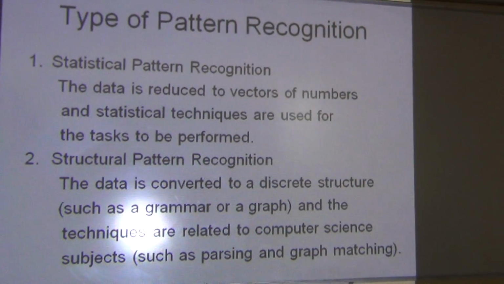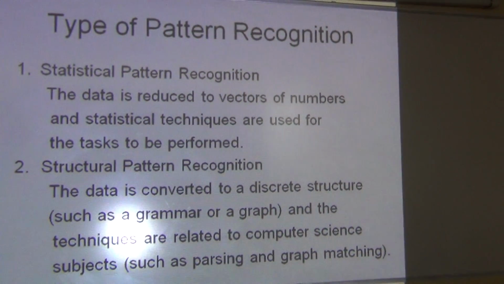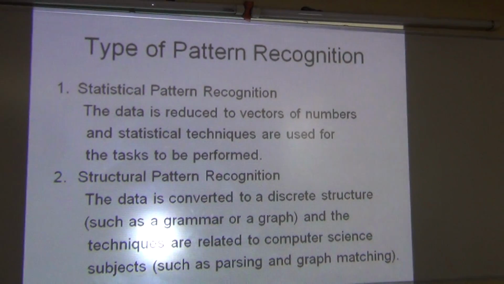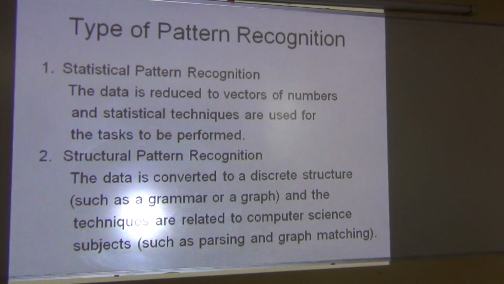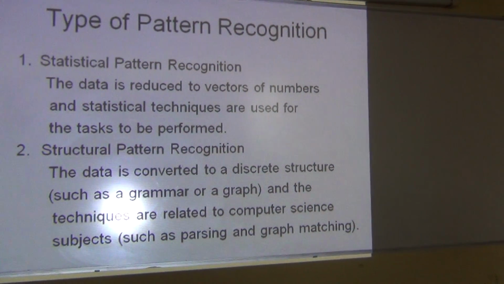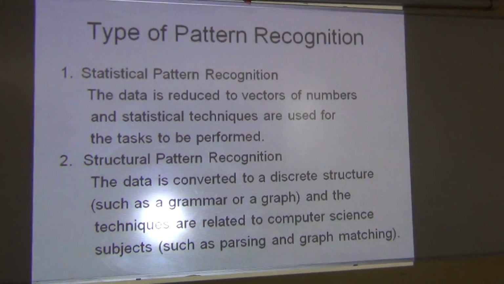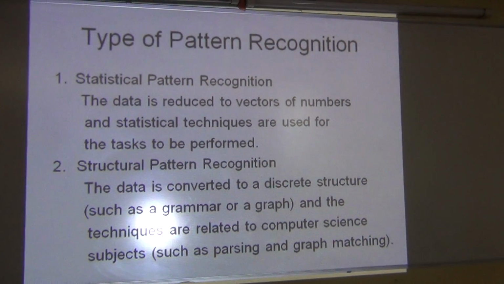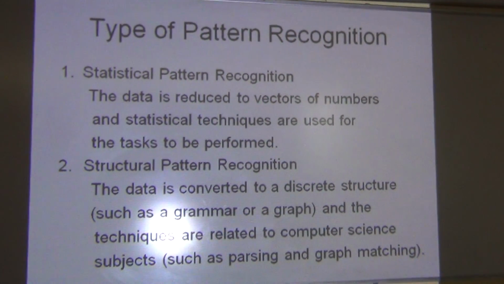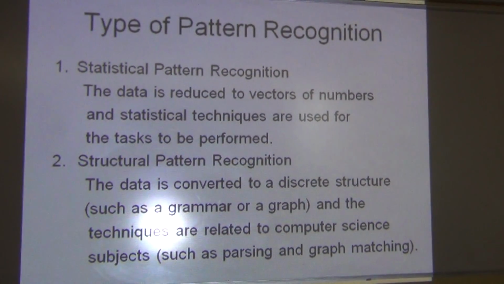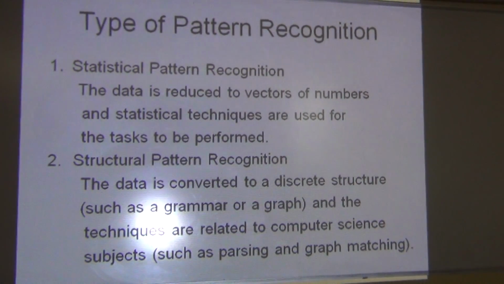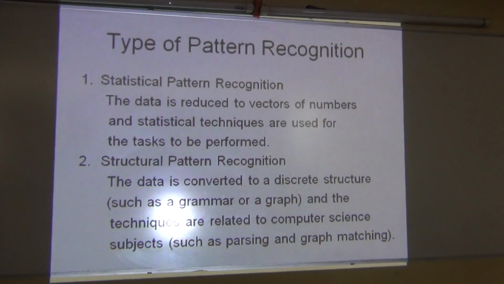Some introduction about the types of pattern recognition. Basically there are two types of pattern recognition systems, statistical and structural. Statistical says the data is to be reduced to vector form, in numbers, and some statistical techniques are used for the tasks to be performed. That means everything is converted into numbers.